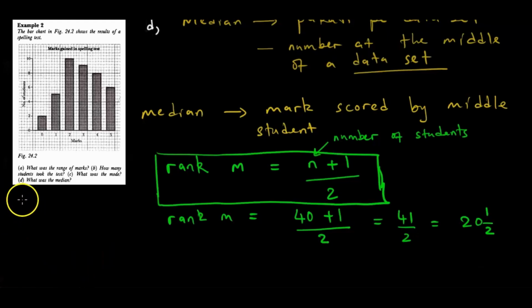We are going to write here marks, first line, then a line for students, like this. We see the students who got 0 marks, how many? We see that it's 2 students, like this. These are the students who got 0.